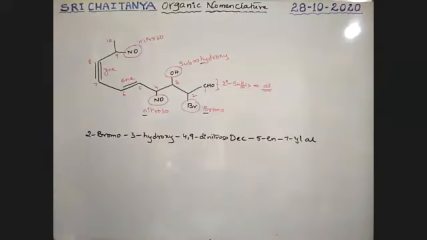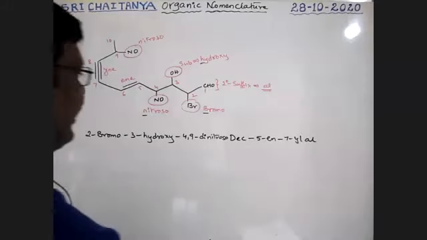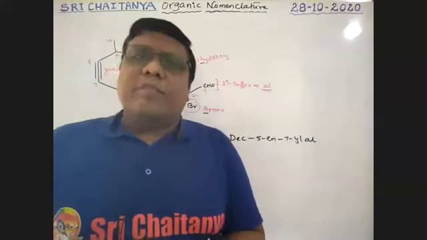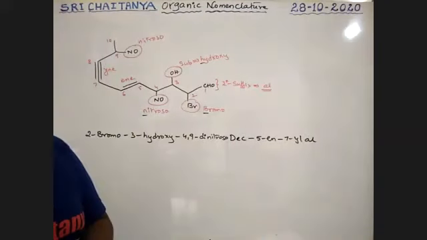This is the name of this compound, boys. This is very, very important, a simple way to explain the concepts.